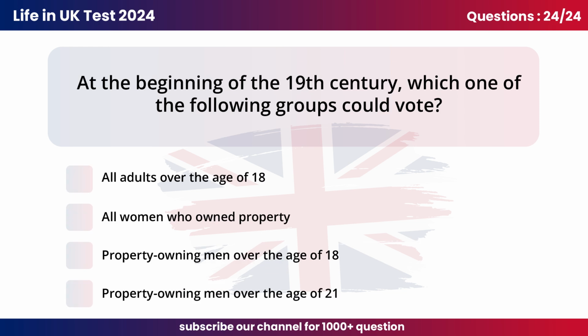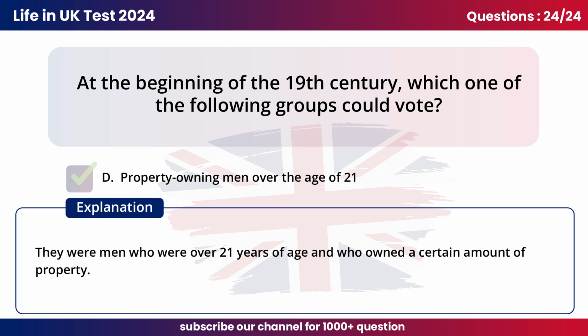Question 24. At the beginning of the 19th century, which one of the following groups could vote? D. Property-owning men over the age of 21. They were men who were over 21 years of age and who owned a certain amount of property.